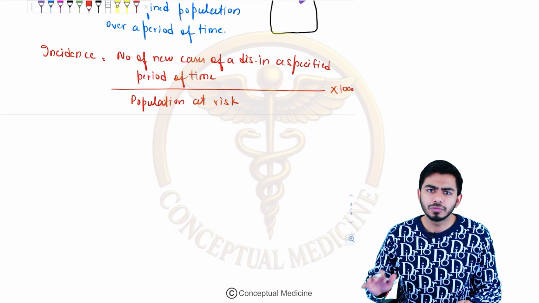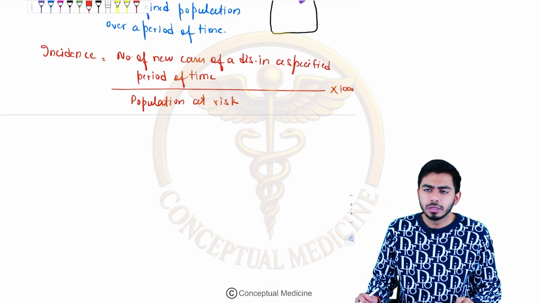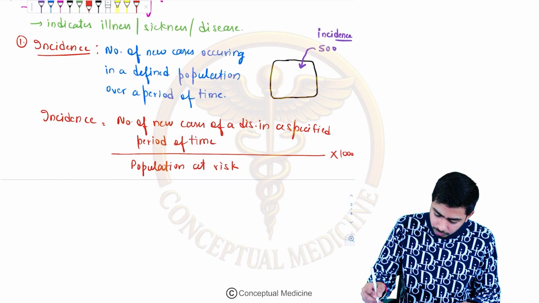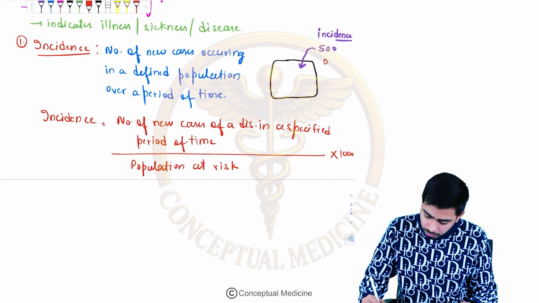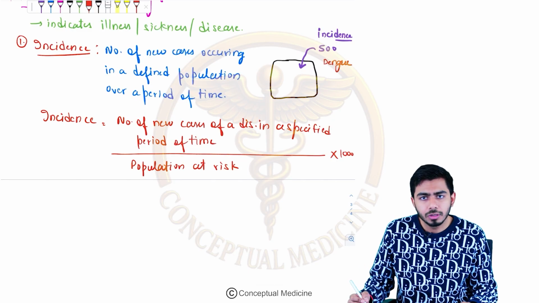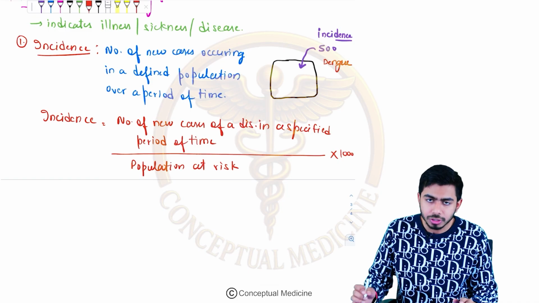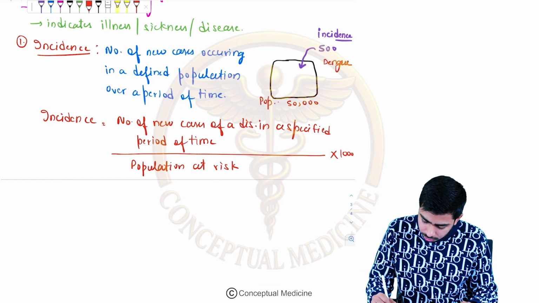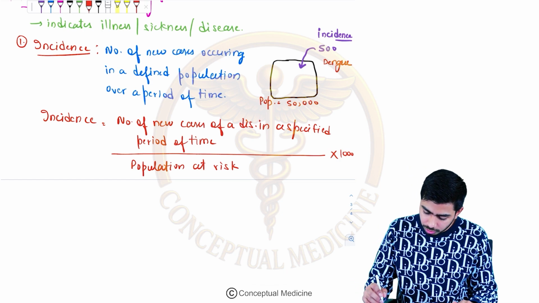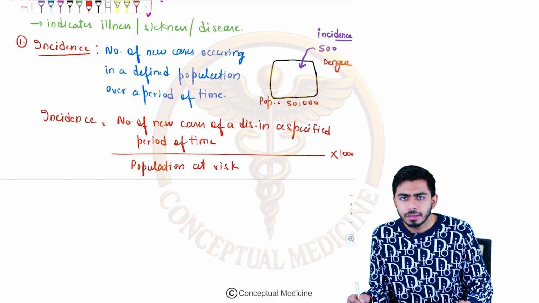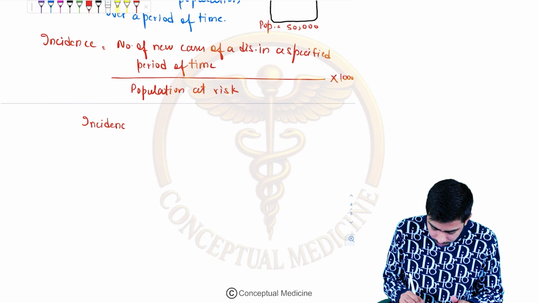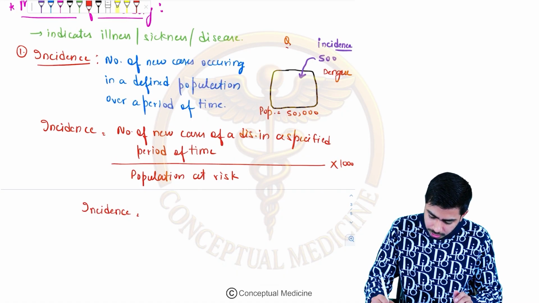For an example, I will give you a very simple example over here. There is some community. I added 500 cases of dengue virus. And let's say the population here was 50,000. Okay, so in this case, let's apply the formula, guys. Incidence equals, so this became our question now.